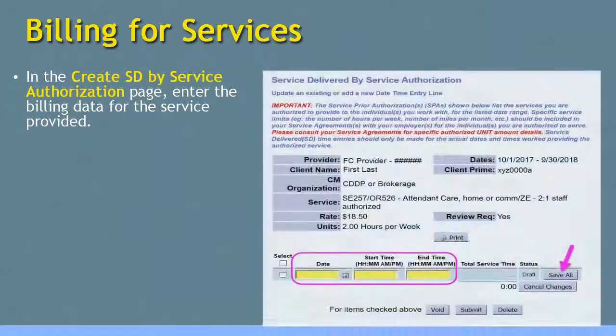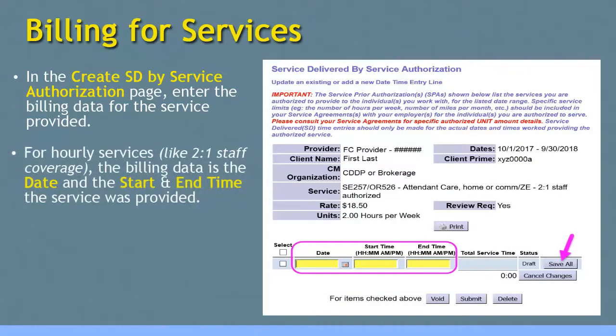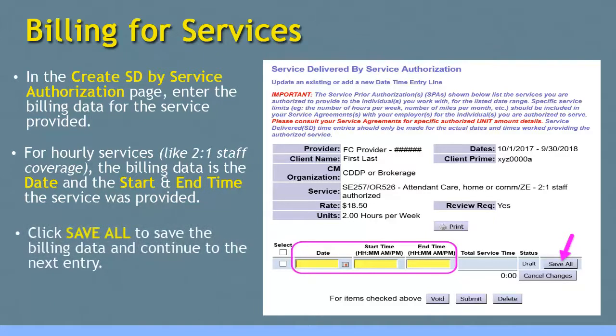In the Create Service Delivered by Service Authorization billing page, enter the billing data for the service that's been provided. For hourly services, like 2-to-1 staff coverage, the billing data required is the date and the start and end time the service was provided. Click Save All to save the billing data to draft and continue to the next entry.